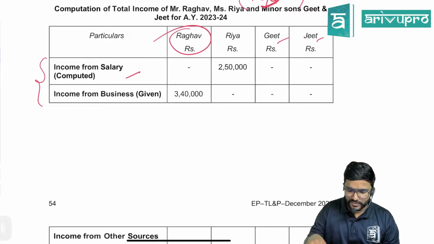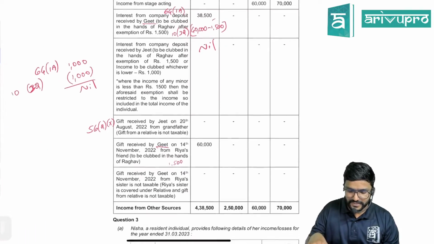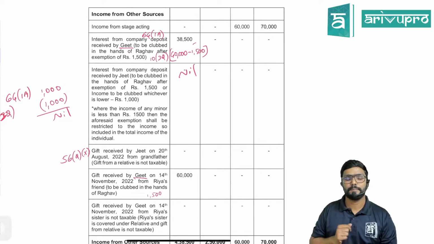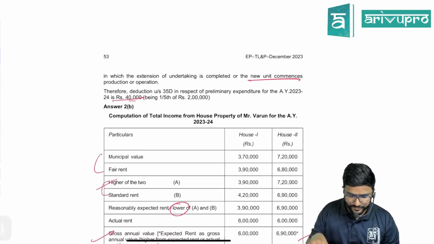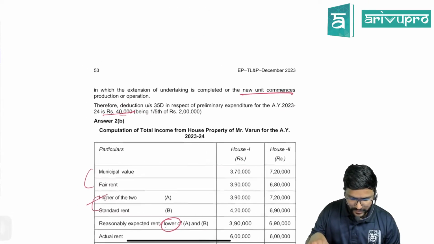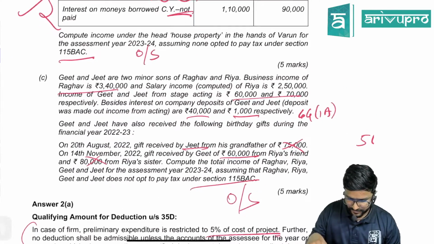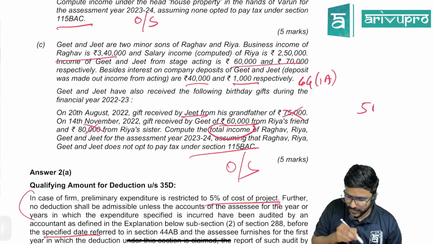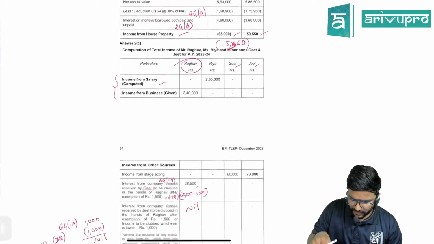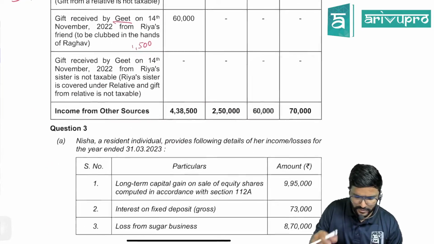Salary and business was anyway given. The main target here is the clubbing part, guys. Clubbing part, that's all. Yes, we are done with that. Compute the total income is what they have asked. It's better you total up all these three. Okay, they have just stopped it here.